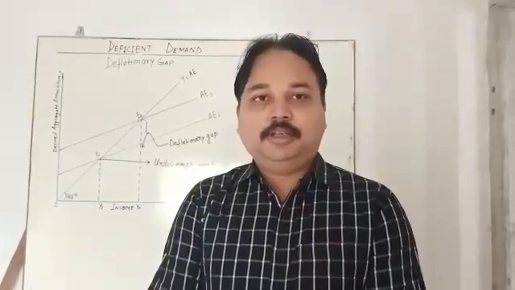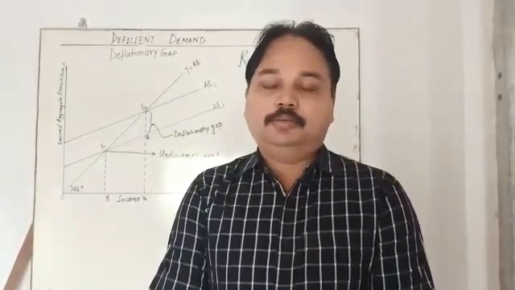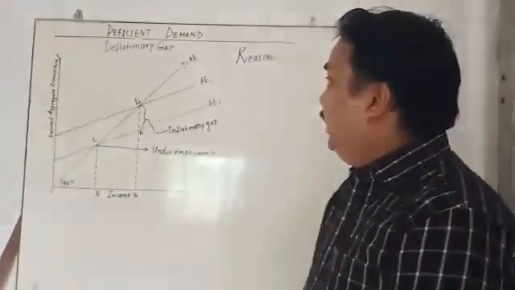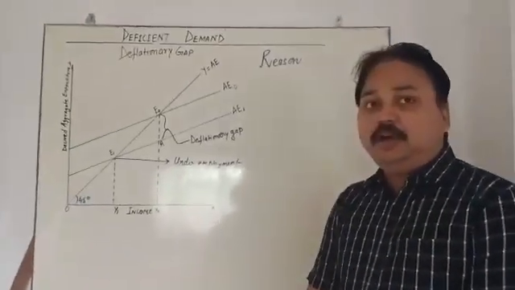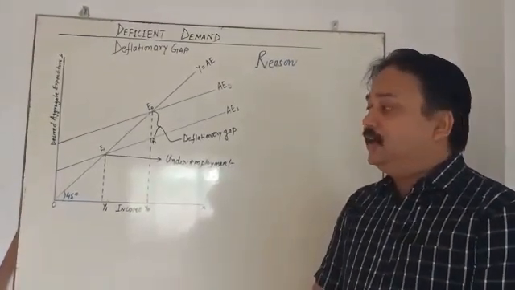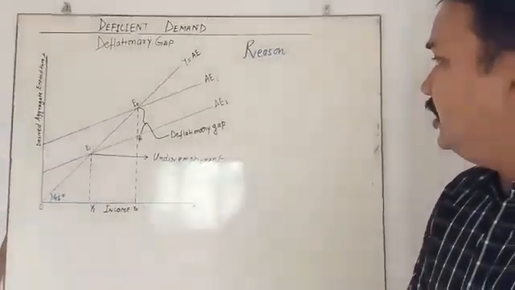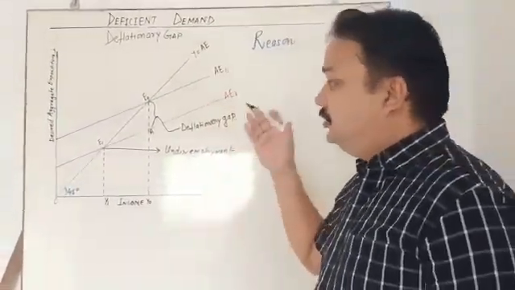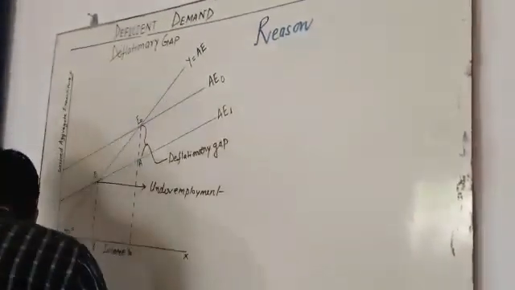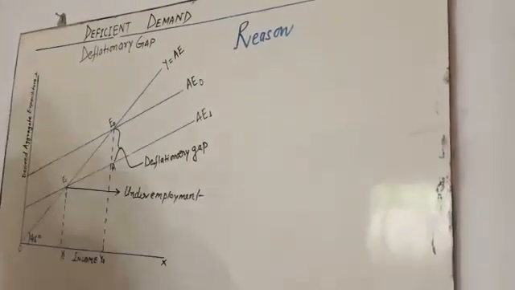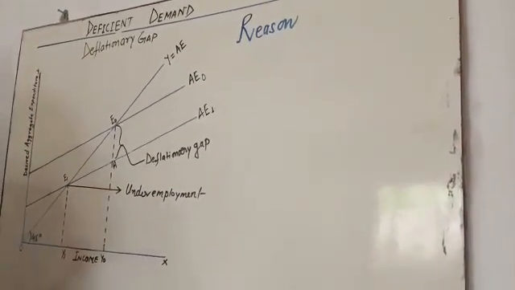Good morning, student. Today we are going to understand what is the reason for the deflationary gap in an economy. My dear student, in the last video we have already studied the graphical position of this topic. So the first reason, you write down, is the fall in the consumption expenditure.